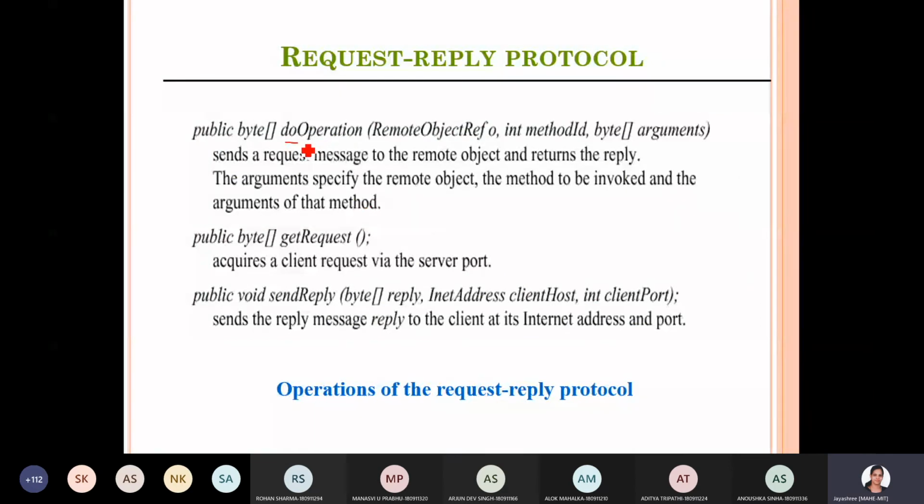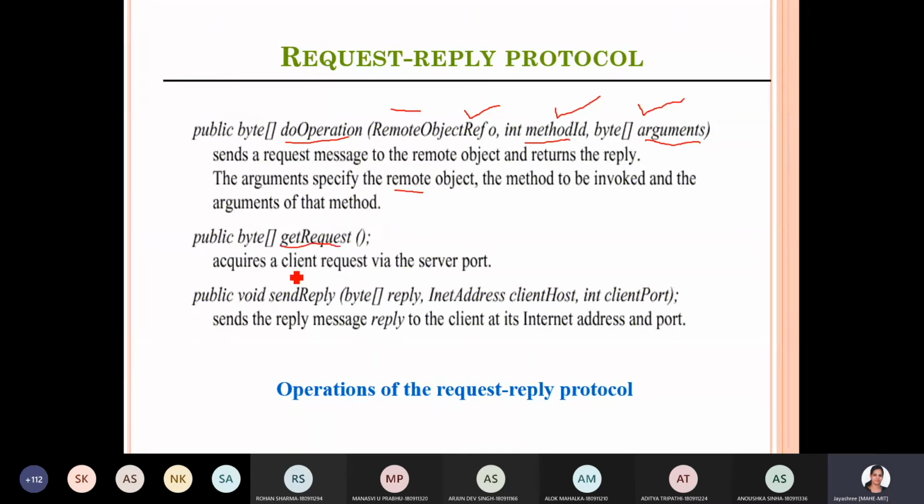The do operation primitive syntax is: remote object reference O, method ID, and the arguments to be passed. It sends a request message to the remote object and returns the reply. The arguments specify the remote object, the method to be invoked at the server side, and the arguments to that method.